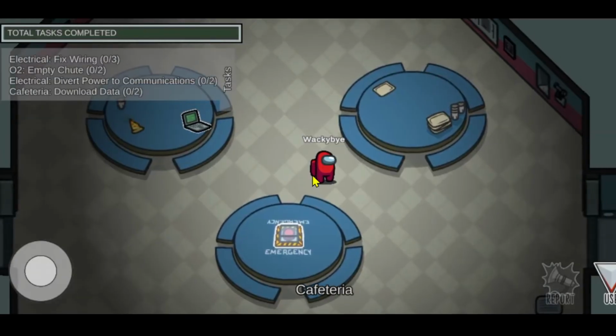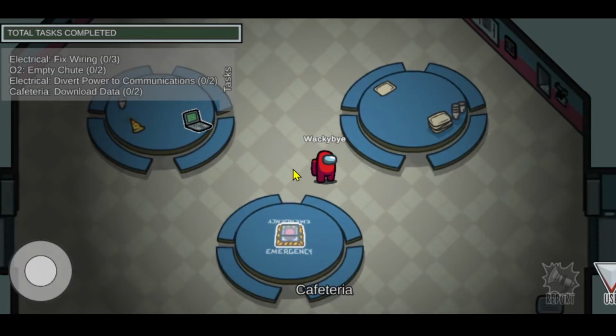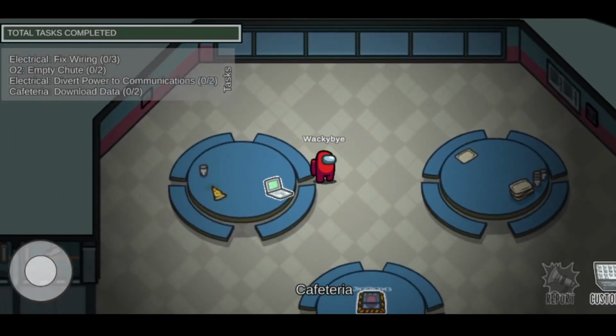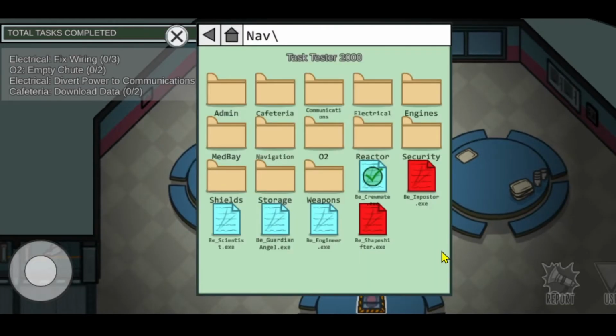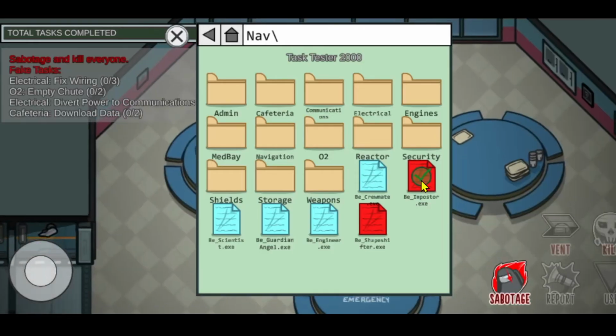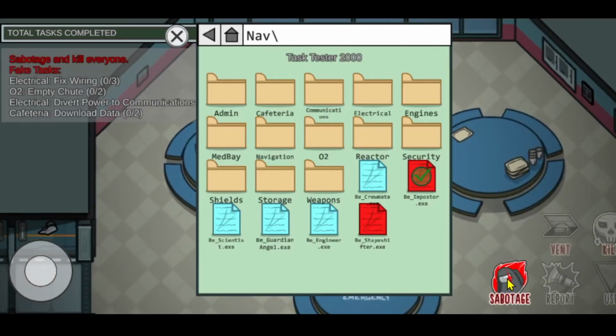Now once you have started your game and your game has begun, you have the option to become an imposter. Now from the cafeteria, just walk onto the PC and then tap on the customize option. From the customize menu, you will find the beimposter.exe file, which is the red file. Go ahead and tap on it, and now you will find the sabotage option.